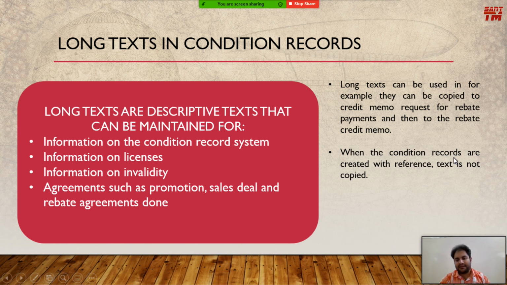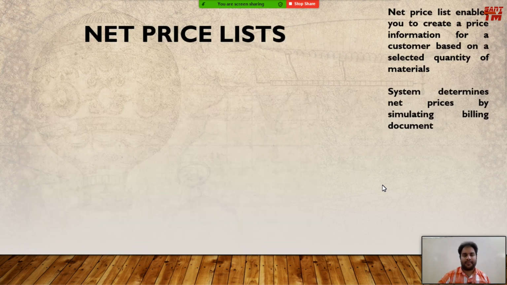Second point is, when the condition records are created with reference, text is not copied. Suppose I told you how condition records can be created with reference. For example, from one condition record we can create other condition records. In that case, when the condition records are created with reference to some parent condition record, the long texts are not copied. We can define new long text for the new condition records that we have created with reference. This is the point. I hope you got clear on this. What are long text? Only some descriptive information to get some viewpoint in future.